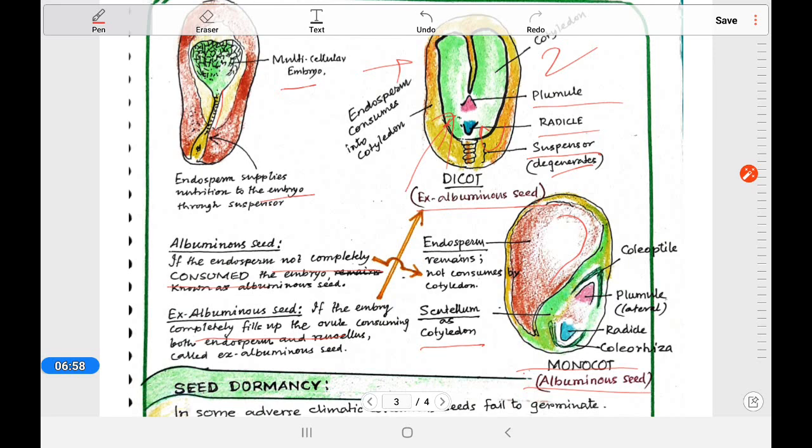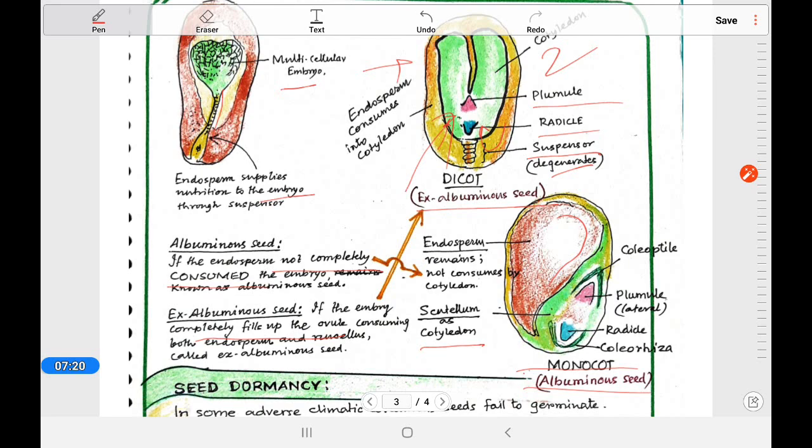I think it is clear. The endosperm, which we started with, provides the nutrition to the embryo, and here in the dicot plant it is consumed, and here it forms the cotyledon. This cotyledon number is 2.